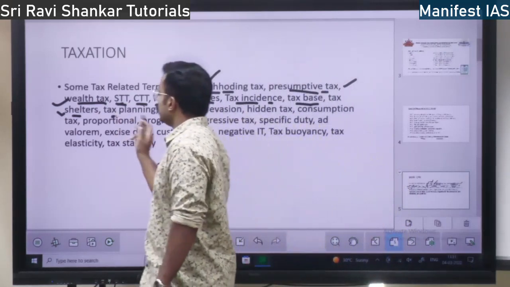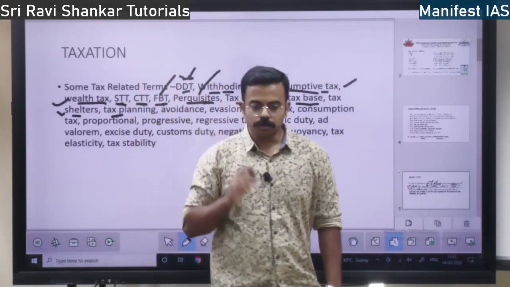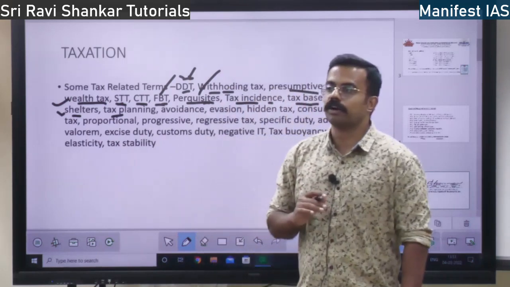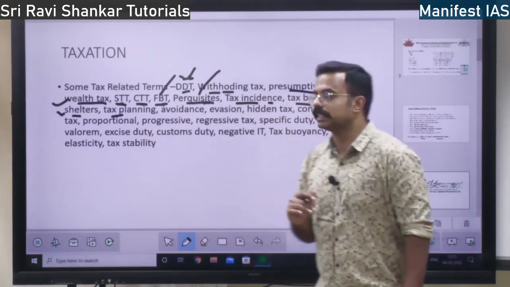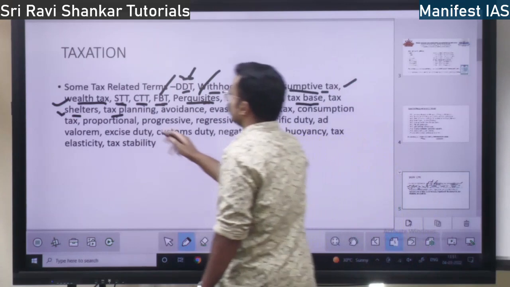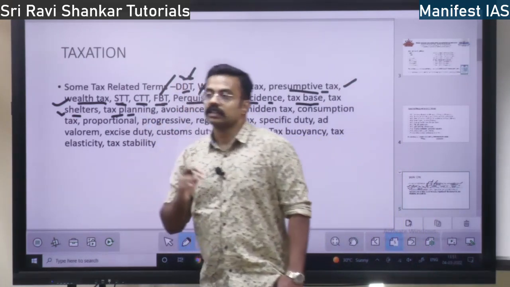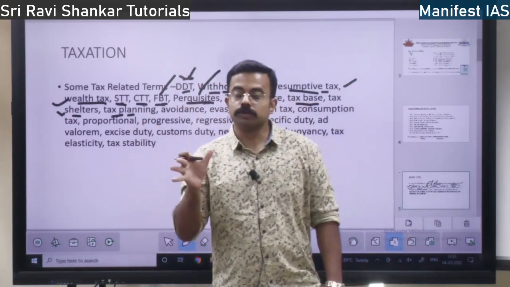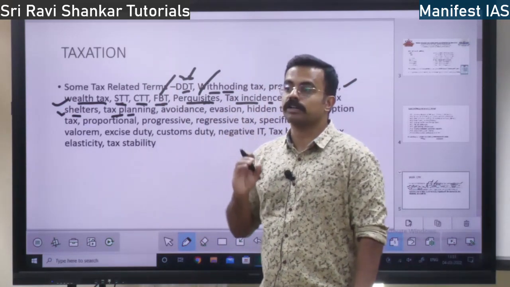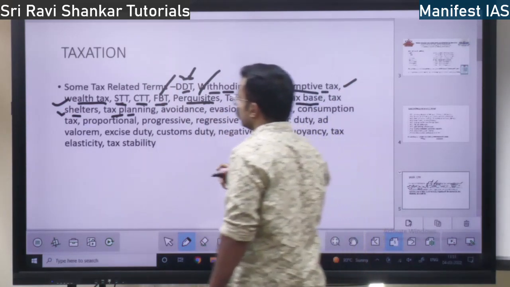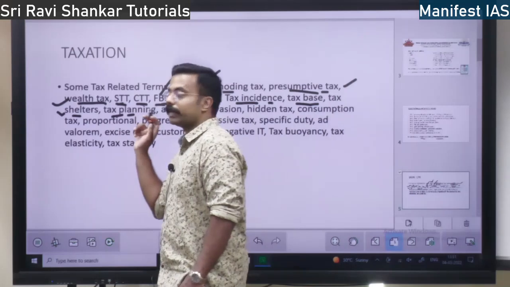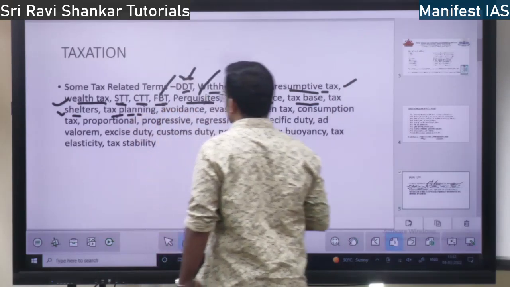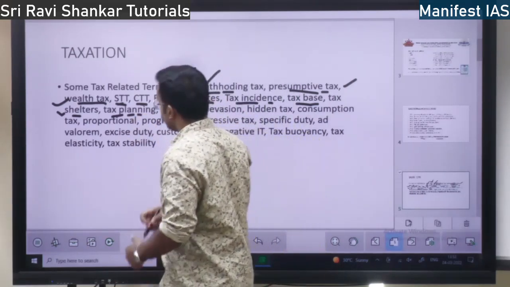Next, tax planning. It is legal. You plan and take the benefits of tax exemptions or concessions. That is tax planning. That is, you are planning how to reduce the tax burden on you. It is actually legal. You are taking the legal concessions given by the government. That is tax planning.